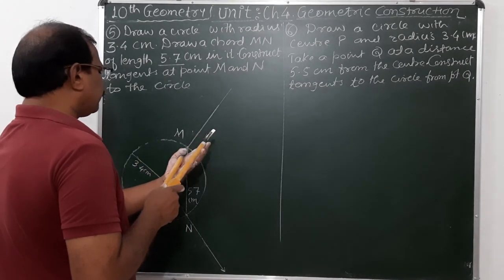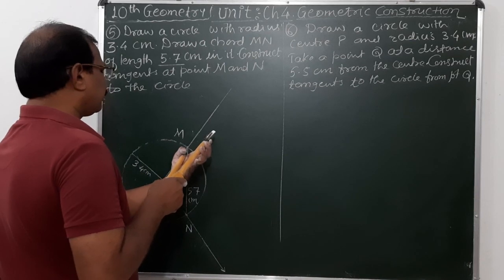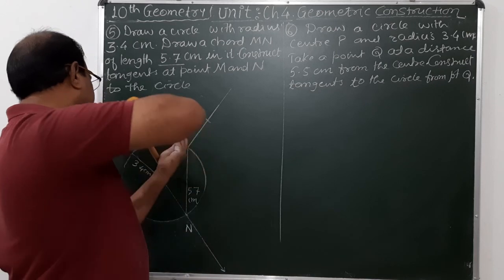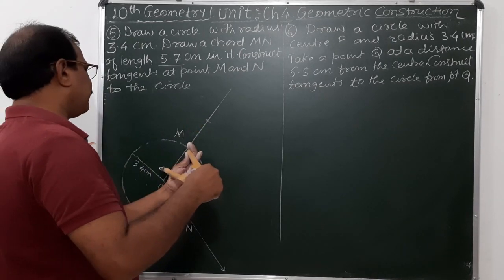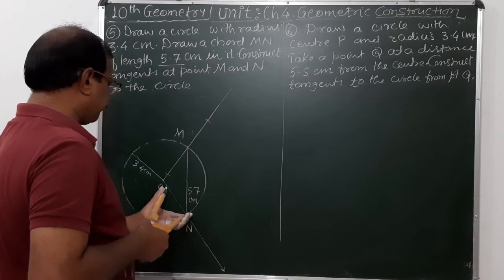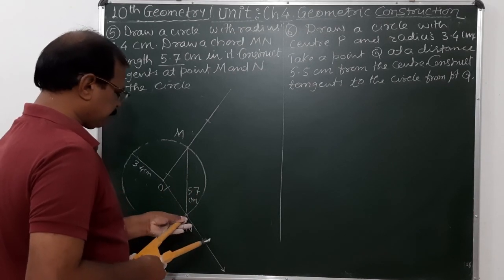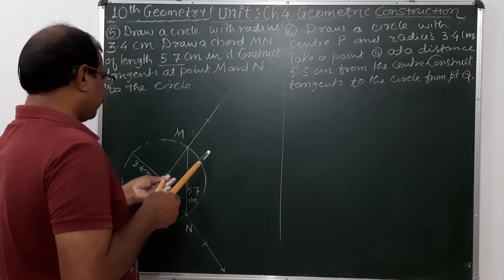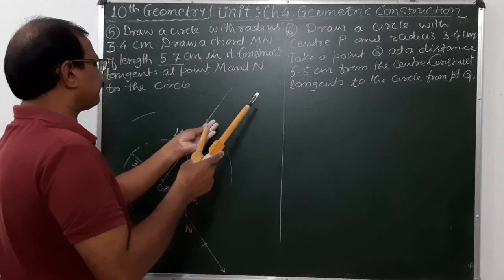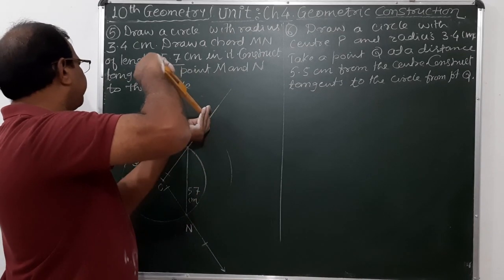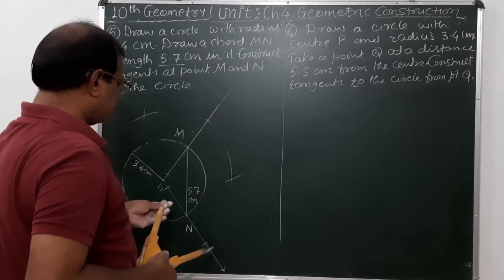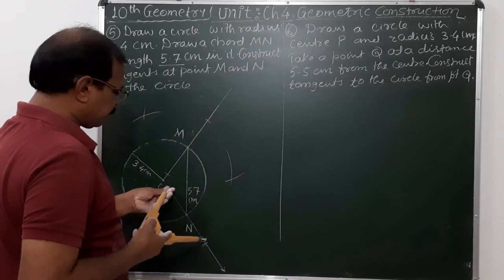Again the same here. Draw a tangent at this point here. So take the segment here. Draw the perpendicular bisector of this segment here. Draw the perpendicular bisector of this segment.